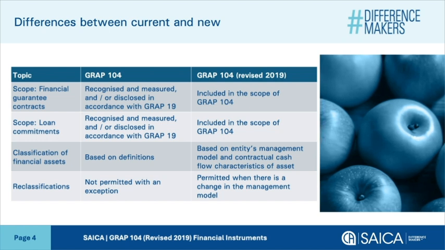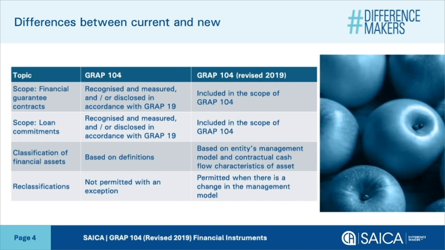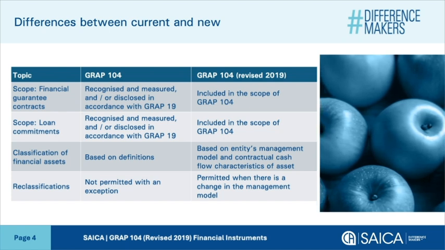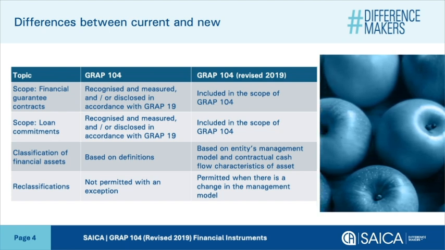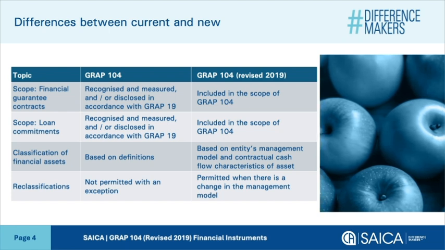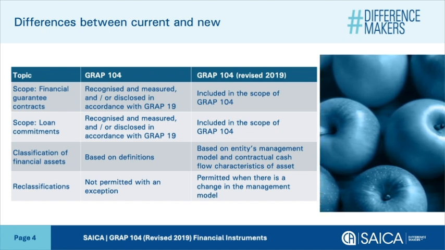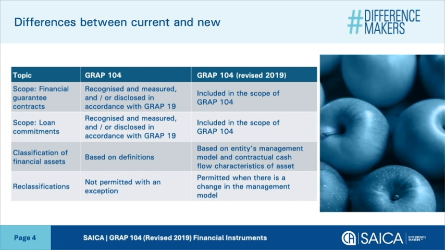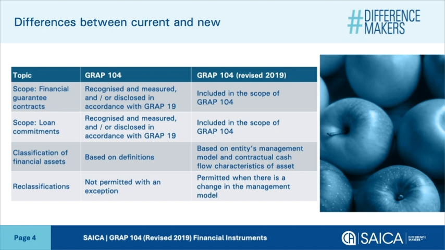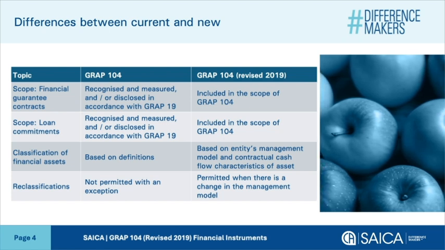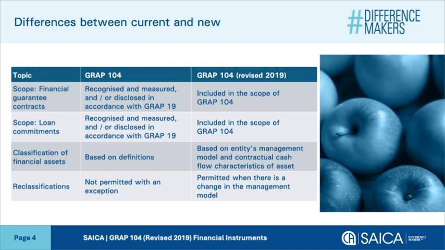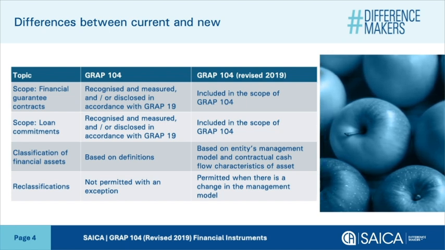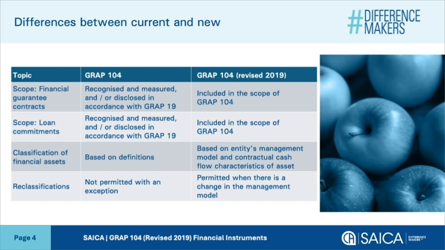However, for commitments to provide concessionary loans, the entity will measure the commitment at the higher of A, the loss allowance as determined using the new impairment model, plus any social benefit provided, and B, the amount initially recognized, which is the fair value less, when appropriate, the cumulative revenue that has been recognized. This amount is recognized in accordance with the framework for the presentation of financial statements.